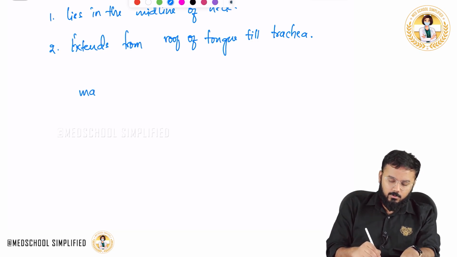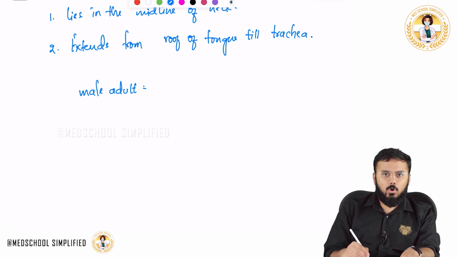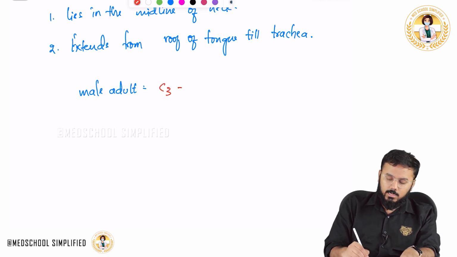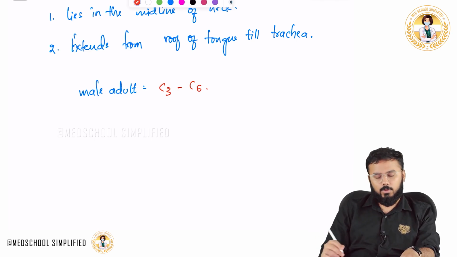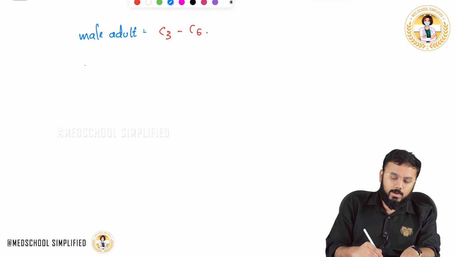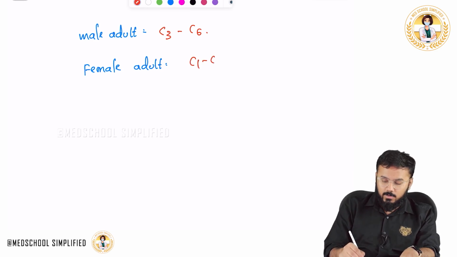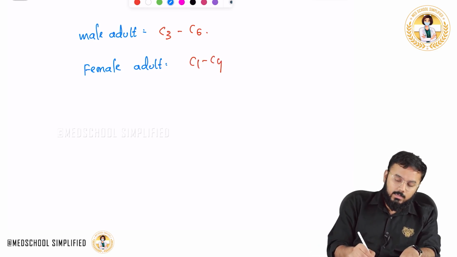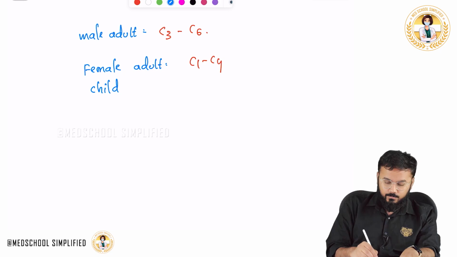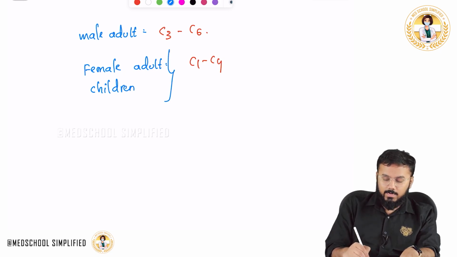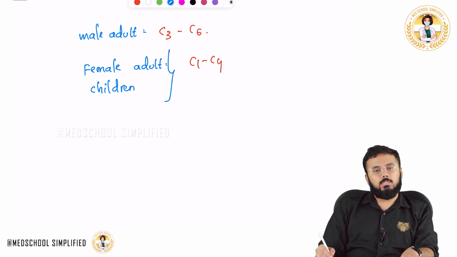For example, if you look at a male adult, the larynx ranges all the way from C3 till C6. In the same way, if you look at a female adult, the larynx ranges all the way from C1 to C4. Not only that, even in children the larynx ranges from C1 to C4.